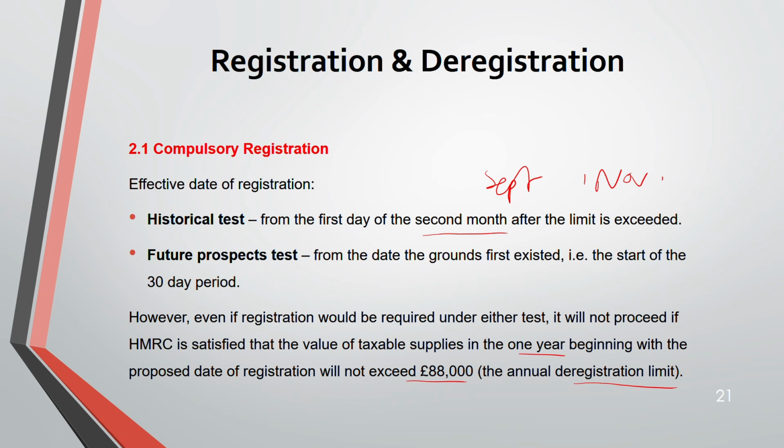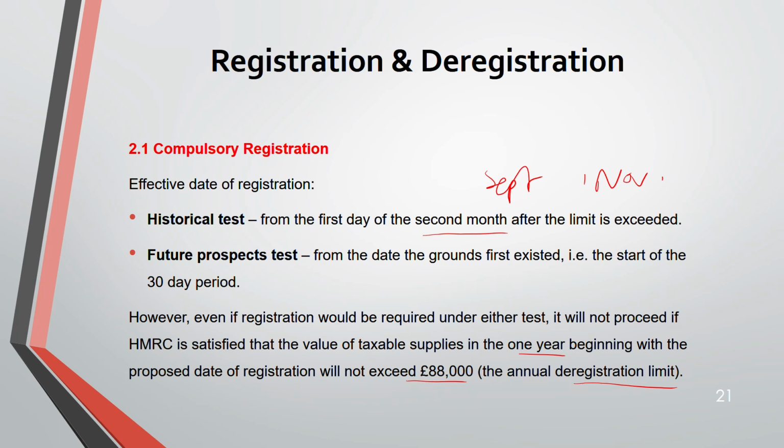Why? If your taxable supply will not exceed 88,000 in the 1 year from the proposed date of registration, you don't have to register, even if you meet both the historical and future test, because that 88,000 is the annual deregistration limit.